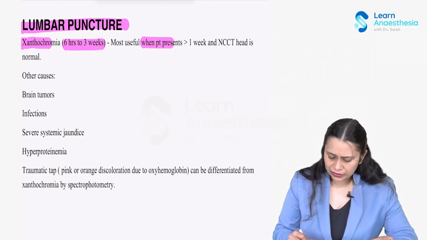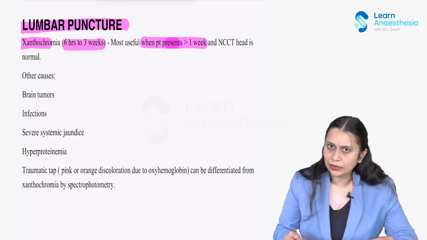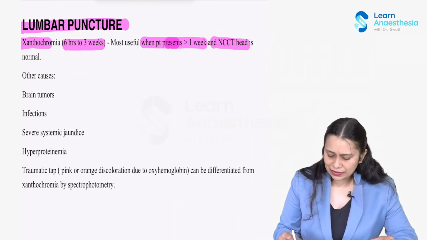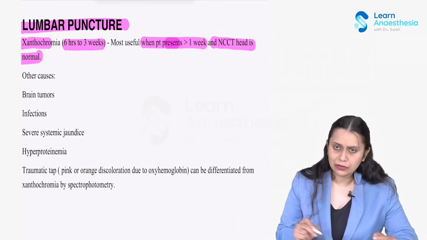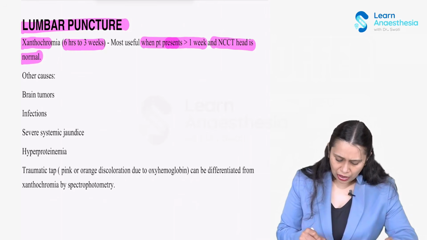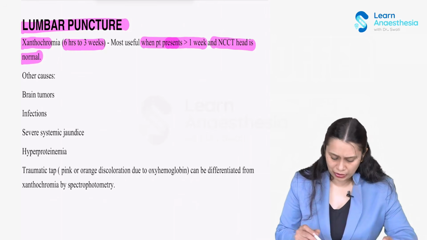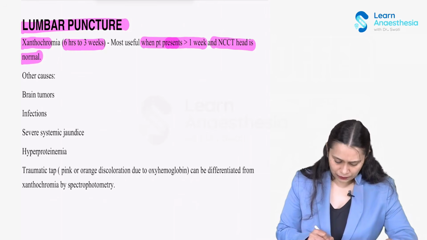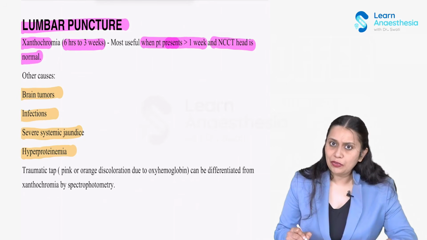Most useful when the patient presents with more than 1 week and NCCT is negative, NCCT is normal. Okay, so we are suspecting the chances of subarachnoid hemorrhage in this patient. NCCT is normal and the patient has presented a little late to us. Now, what are the other causes of xanthochromia seen in lumbar puncture? Brain tumors, infection, severe systemic jaundice, hypoproteinemia, and traumatic tap.